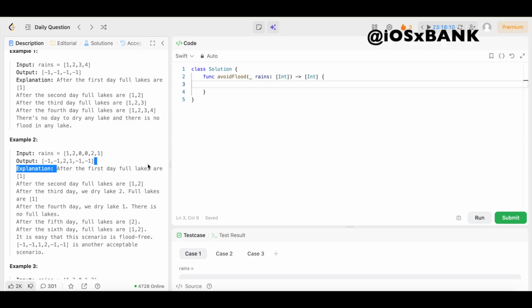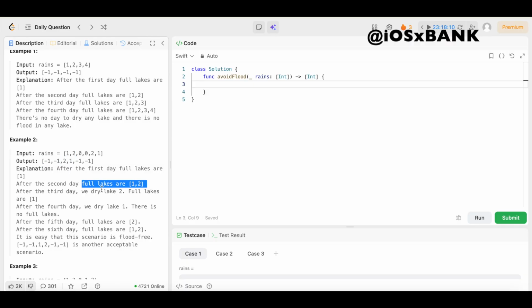So it says after the first day, the full lakes are 1. So boom, we have this one. This lake right here is full after the first day. We put -1 like we did before. Then it says after the second day, full lakes are 1 and 2. Boom. So then we add another -1 like we did before. Both of these are greater than 0, so we add two -1s.